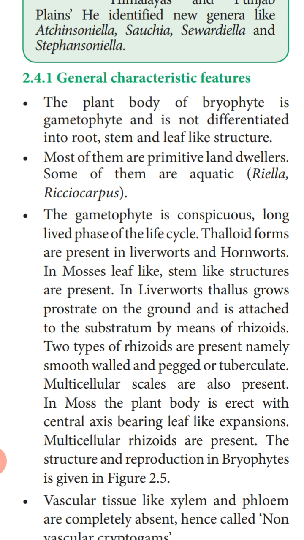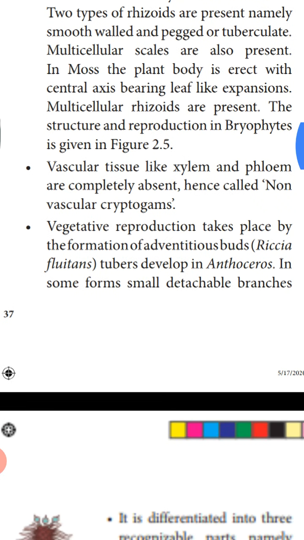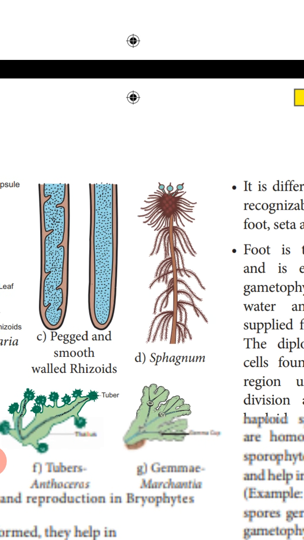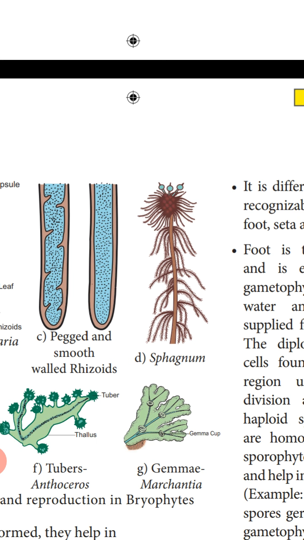Now two types of rhizoids are found in bryophytes, namely smooth-walled and pegged or tuberculate. So here you can see in this diagram, the C diagram, the pegged and the smooth-walled rhizoids. In the first one, you can see the inner walls show some inner infoldings. So this type of rhizoids are called the pegged ones.